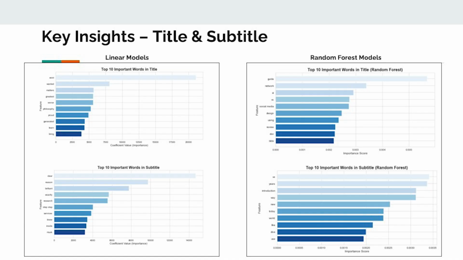Using the linear models on title and subtitle features, we're able to see that there's a straightforward baseline for understanding their predictive power. Although it's effective for general trends, these models are most likely missing the actual complex relationships within the title and subtitle text.